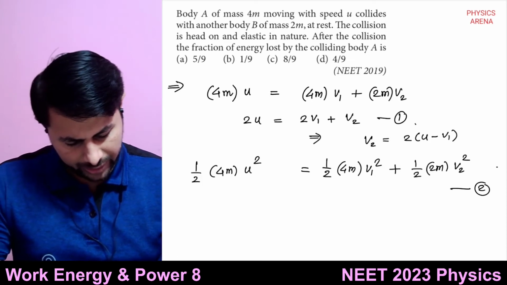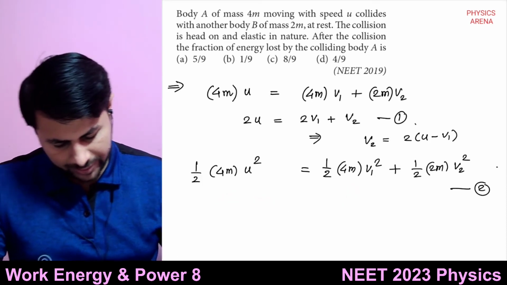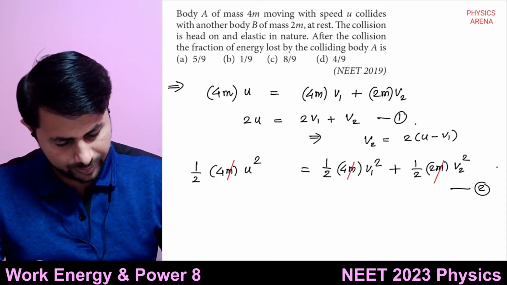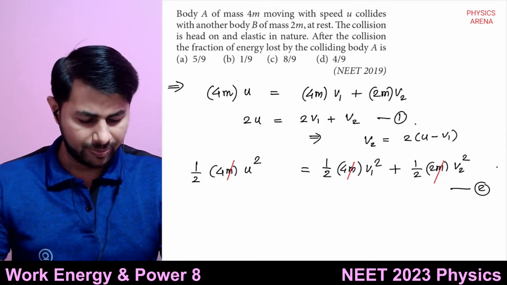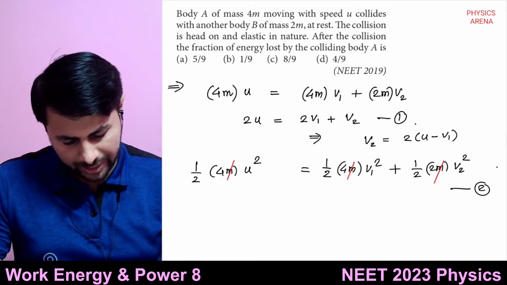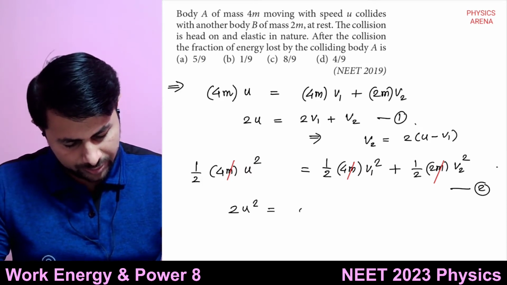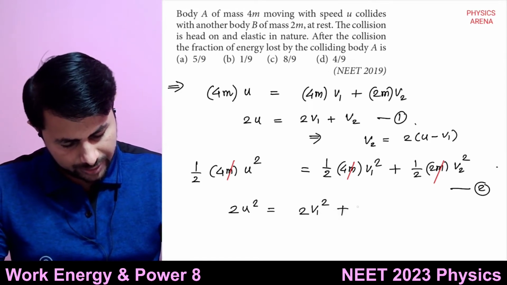Okay, so then I can move this on left hand side. So what do I get? So before that also we can get rid of 4m, m, and half, or we can multiply by half. So if we multiply by half, what do we get? We get 2u square is equal to 2v1 square plus v2 square, right?